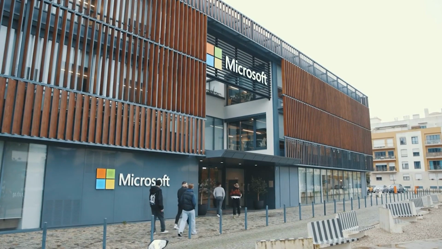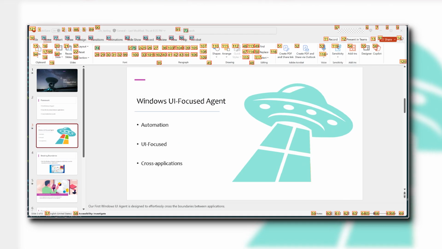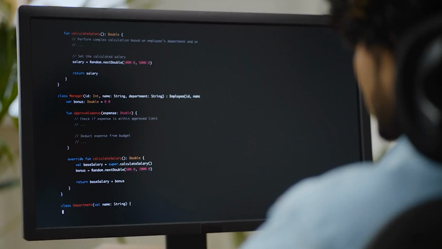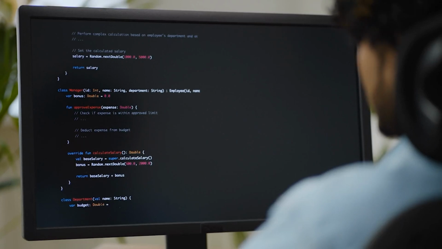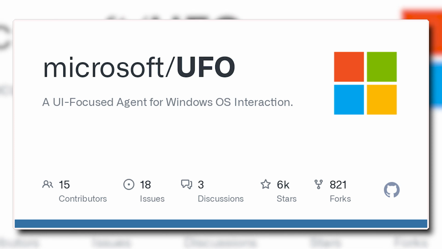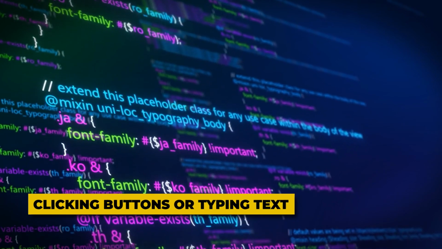Integration into Windows: the UFO agent. To further enhance LAM's functionality, Microsoft integrated it into a Windows-based agent called UFO. This agent processes GUI elements on screen, determining their names, coordinates, and purposes. UFO then uses LAM to decide which controls to interact with and how to execute the user's instruction. Once the plan is formulated, UFO performs the necessary actions, such as clicking buttons or typing text, while tracking progress.